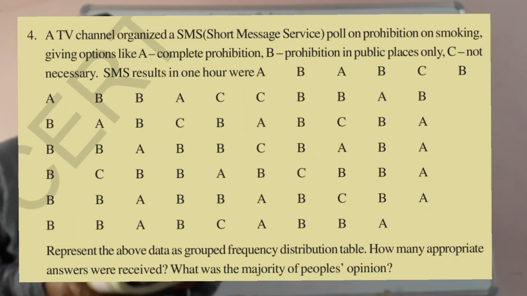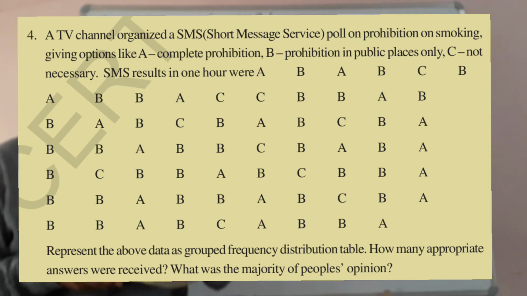Now let's see the fourth problem, children. This is also similar to previous sums. A TV channel organized an SMS (short message service) poll on prohibition of smoking, giving options like A. Complete prohibition, B. Prohibition in public places only, C. Not necessary. So SMS results were A, B, C. Like this they sent SMS, children, A, B or C. So 3 options are there. Now represent the above data as a grouped frequency distribution table.